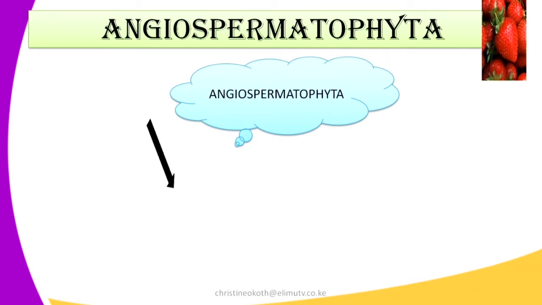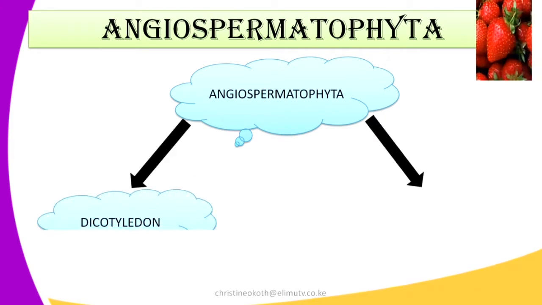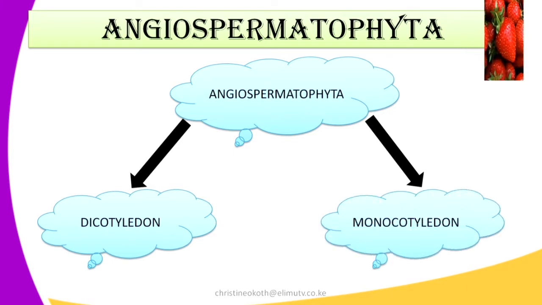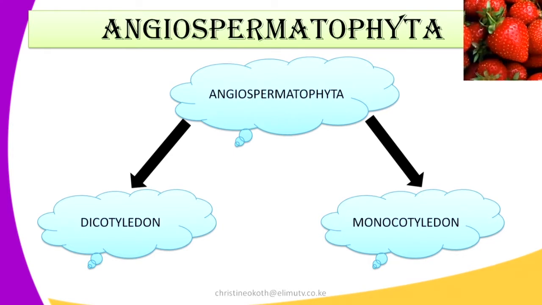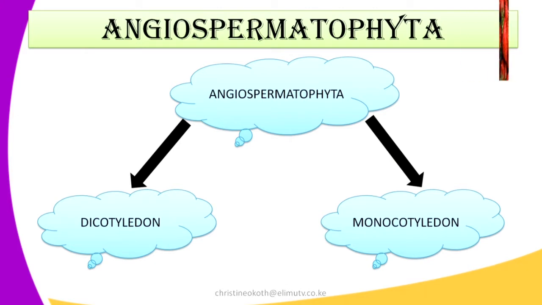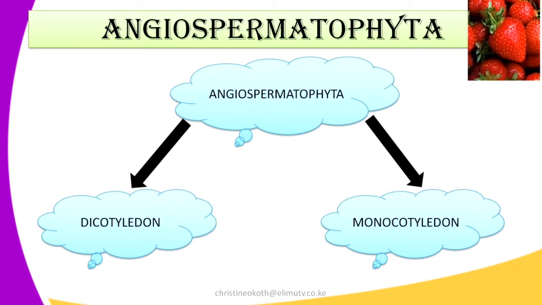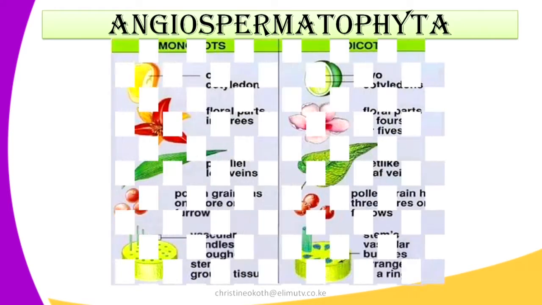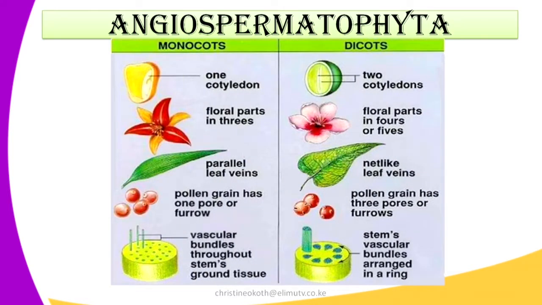Still looking at the Angiospermatophyta division, it is still subdivided into two groups. The first one being the dicotyledons and the second one being the monocotyledon. From the prefixes di and mono, di means it is made of two cotyledons, and mono means one. So it is just made up of one cotyledon.